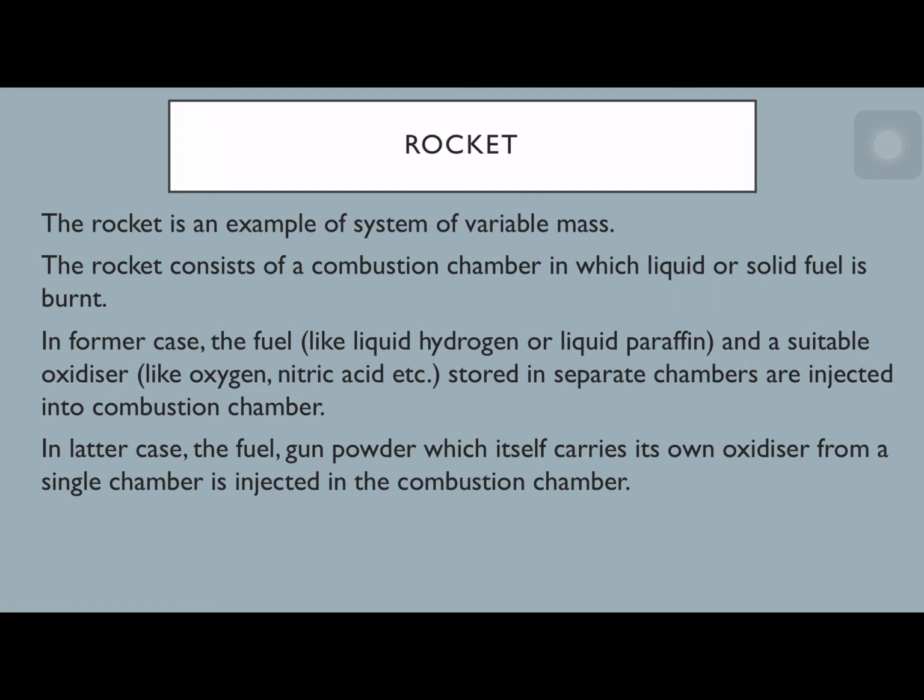So the rocket consists of a combustion chamber, in which the liquid or the solid fuel is burnt. Fuel can be liquid or solid. Just for the sake of normal understanding, coal is a solid fuel, whereas petrol is a liquid fuel. Like that, paraffin-like things are also rocket liquid and solid fuel. Both can be used in particular rockets.